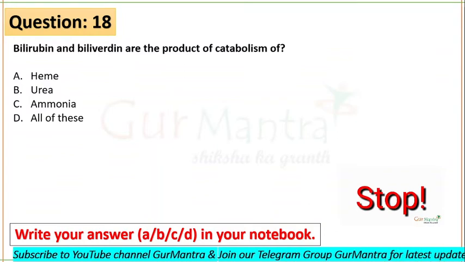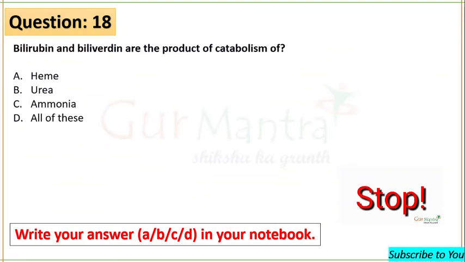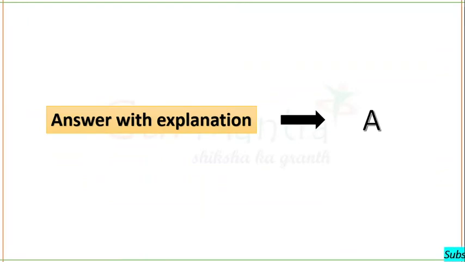Bilirubin and biliverdin are the products of catabolism of heme. A is your right answer. Next question is on your screen.